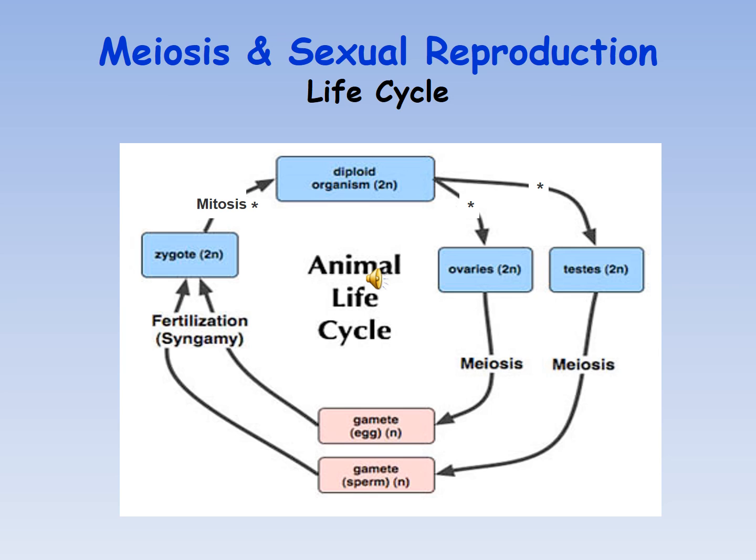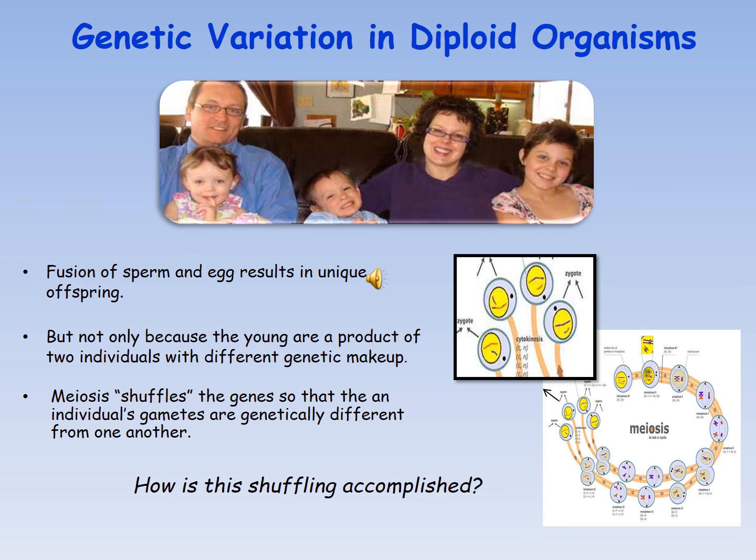Zygote is diploid. So gametes are haploid while zygote is diploid. Then the zygote is divided by mitosis repeatedly, and during development the zygote transforms into an individual, an organism which is diploid, and the life cycle repeats again and again. Genetic variations are the result of meiosis because due to crossing over, all the gametes are unique and different from each other.